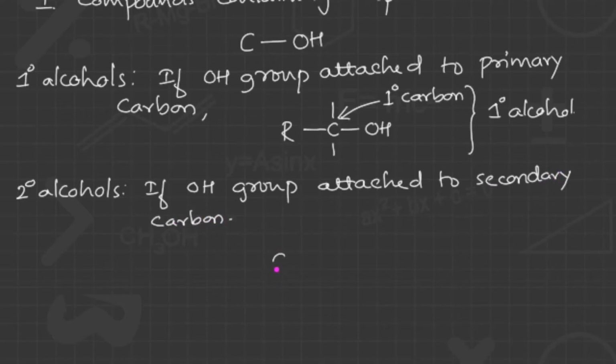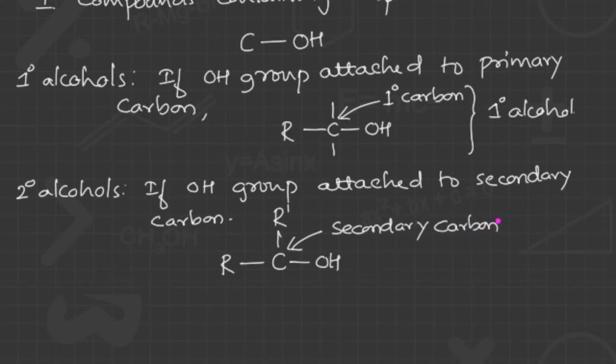For example, this is a carbon connected with the OH group, and we make it a secondary carbon by attaching two alkyl groups, R and R dash. R and R dash may be the same or different, but this carbon should be connected with the two alkyl groups. So this carbon becomes a secondary carbon, and this entire molecule becomes a secondary alcohol.